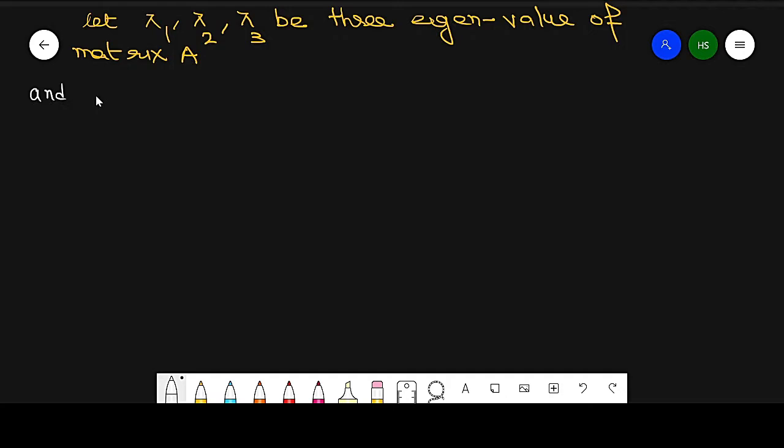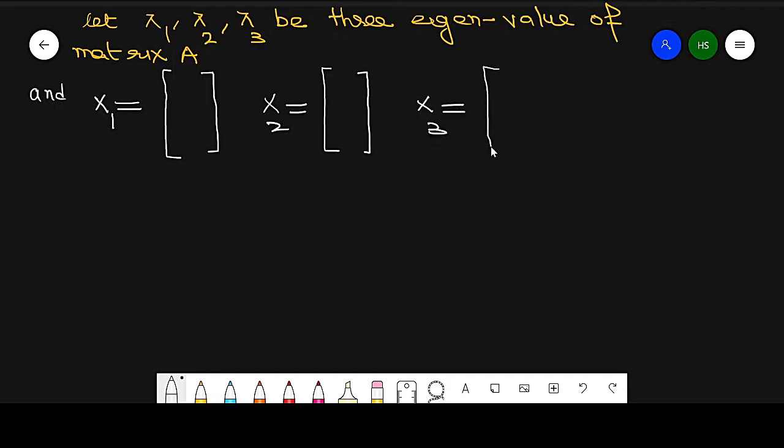And x1, x2, x3 are of this kind: x1 is (x1, y1, z1), x2 is (x2, y2, z2), x3 is (x3, y3, z3).